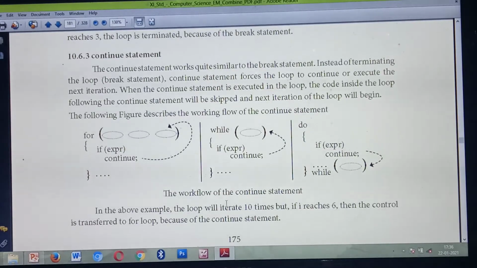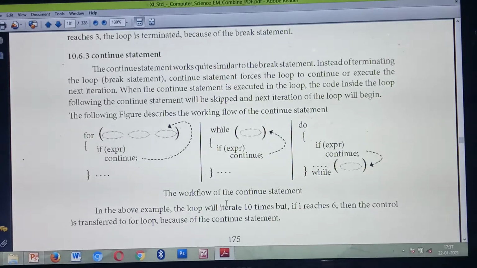So next one is the continue statement. The continue statement is also a jump statement, just like the break statement. But instead of terminating the loop, if a continue keyword is there, it will skip that part alone.